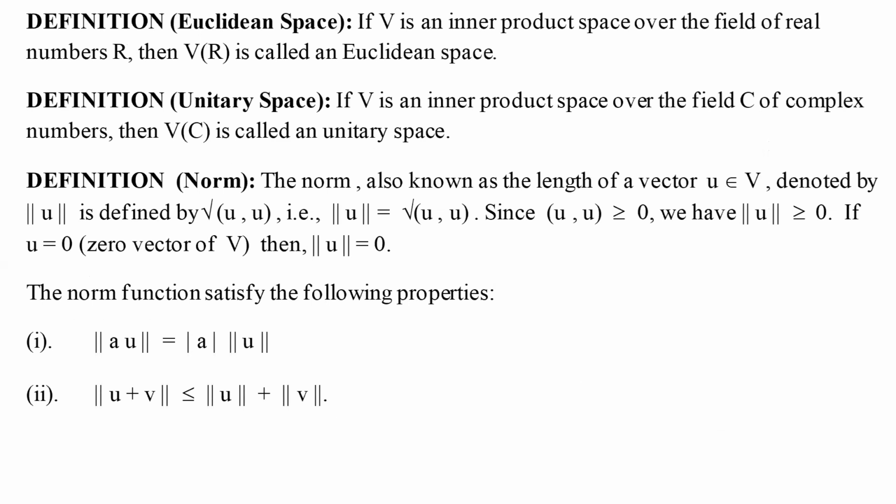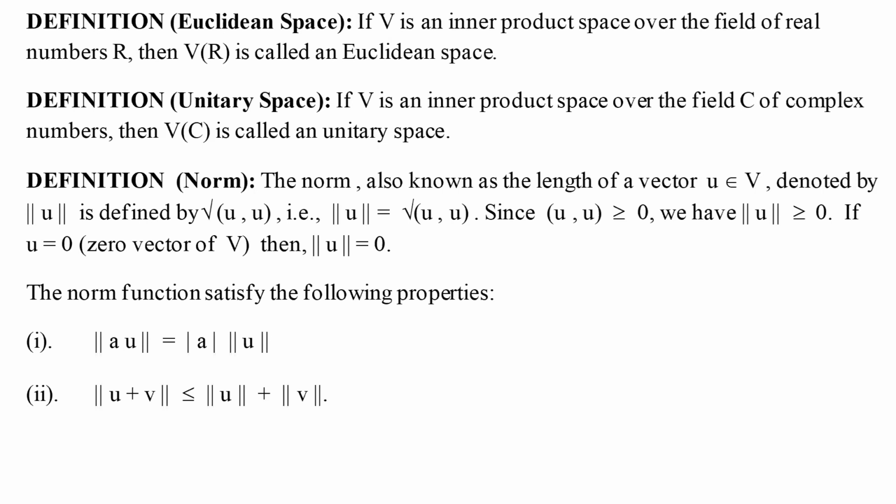Now we come across two types of inner product spaces. One is known as the Euclidean space, the other is known as the unitary space. Under Euclidean space, the field to be considered is always the field of real numbers. If V is an inner product space defined on the field of real numbers, that space is called a Euclidean space.